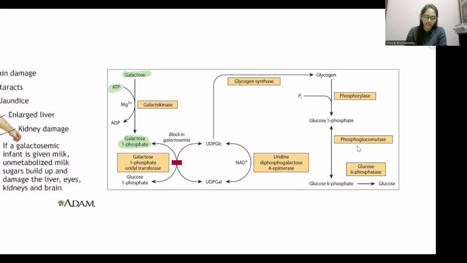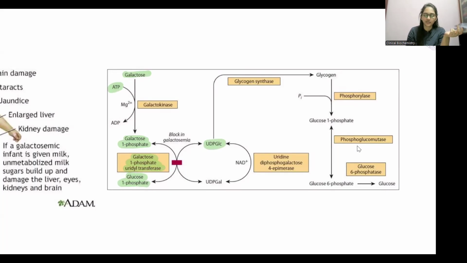With the help of ATP, I have used the phosphate and made galactose 1-phosphate. Then that gets converted to glucose 1-phosphate with the help of UDP-glucose, by the enzyme galactose 1-phosphate uridyl transferase. If this enzyme is deficient, that leads to classical galactosemia.